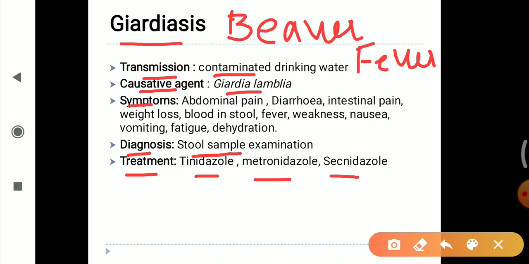So giardiasis is popularly known as beaver fever. Transmission is due to contact with contaminated drinking water. The causative agent is Giardia lamblia. Symptoms to remember are abdominal pain, diarrhea, intestinal pain, weight loss, weakness, nausea, vomiting, fatigue, dehydration. Diagnosis can be done by stool sample examination. We take a stool sample of the patient and examine it. Treatment can be done by the use of antibiotics.